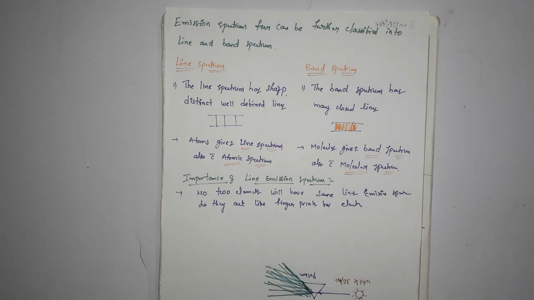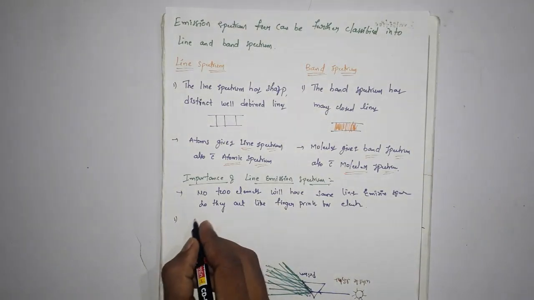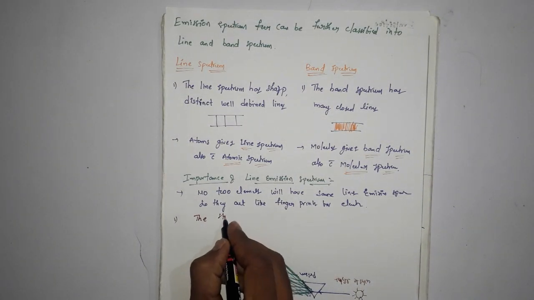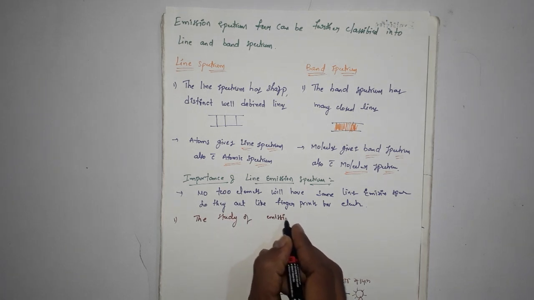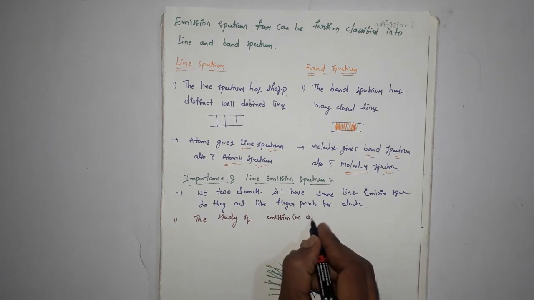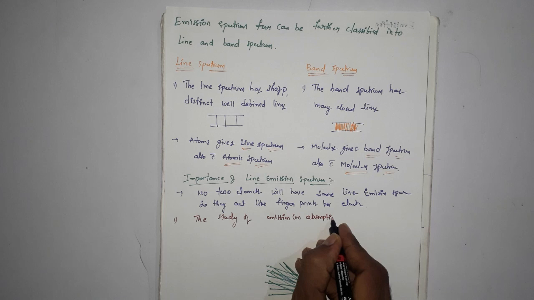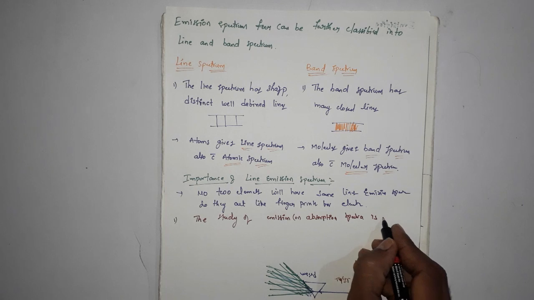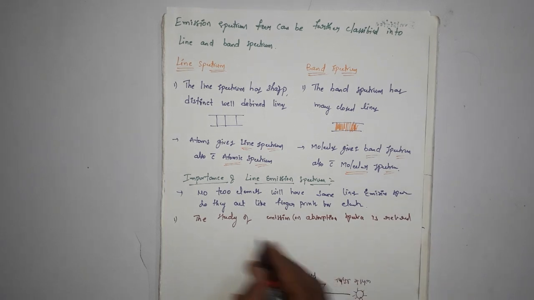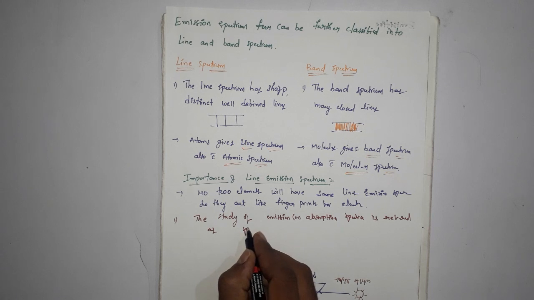Last, one more important point. The study of emission and absorption spectra is referred to as spectroscopy.